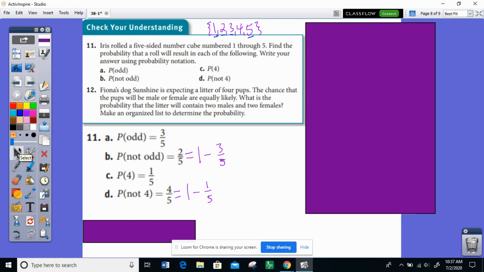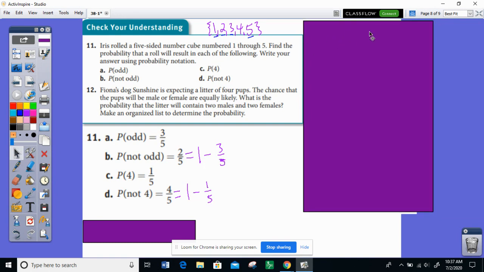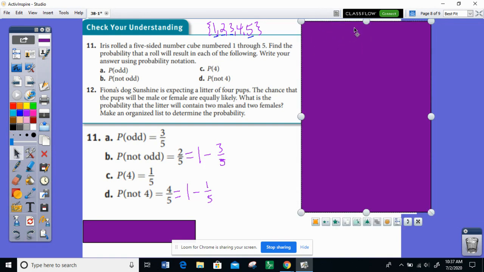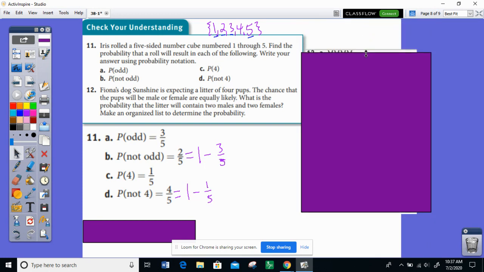Okay, number 12 says Fiona's dog Sunshine is expecting a litter of 4 pups. The chance that the pups will be male or female is equally likely. What is the probability that the litter will contain 2 males and 2 females? Make an organized list to determine the probability. Okay, so we're going to look at what this organized list looks like.